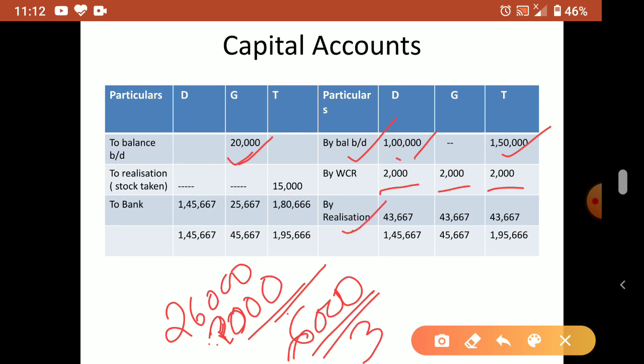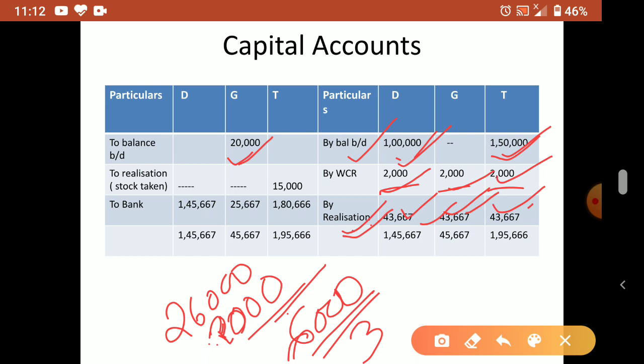Now realization, from where? The realization account profit that we distributed is also equal for everyone: 43,667, 43,667, 43,667. Now we put all those items which the partners are getting from the firm: their capital, the WCR balance, the realization profit. If there is a realization loss, it will come on the debit side.